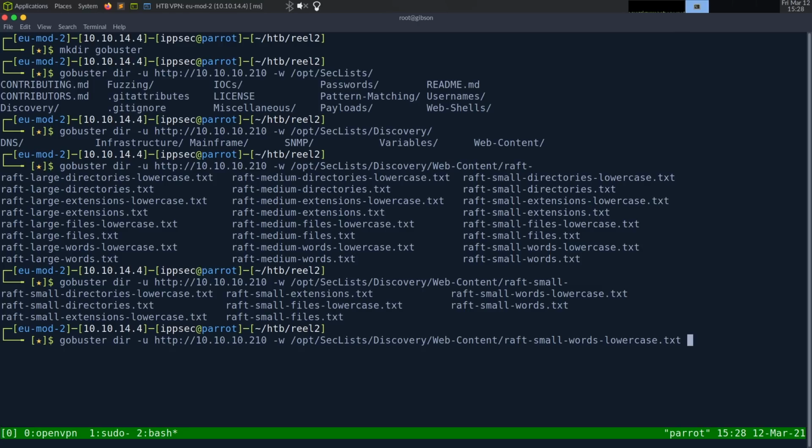Okay, so we got URL, wordlist, we need output, so gobuster, we'll call this http-root.log, and the extensions, I'm not going to specify any because it's just access denied.